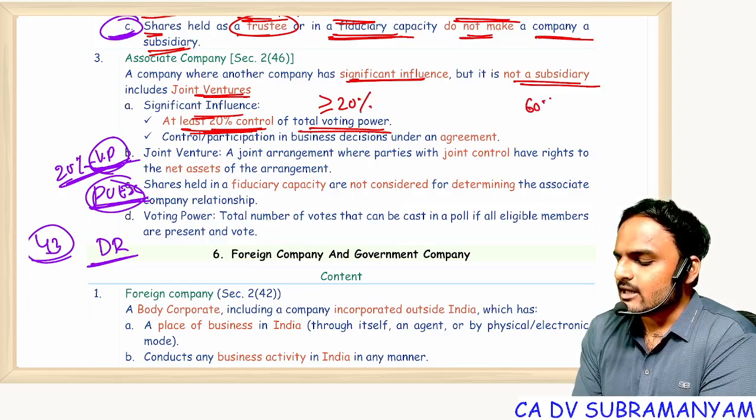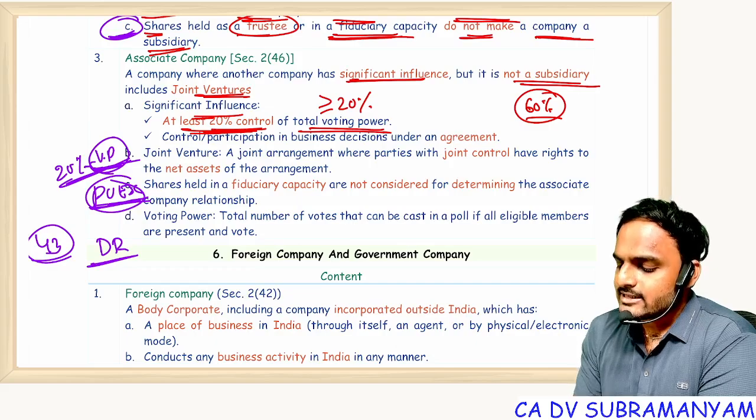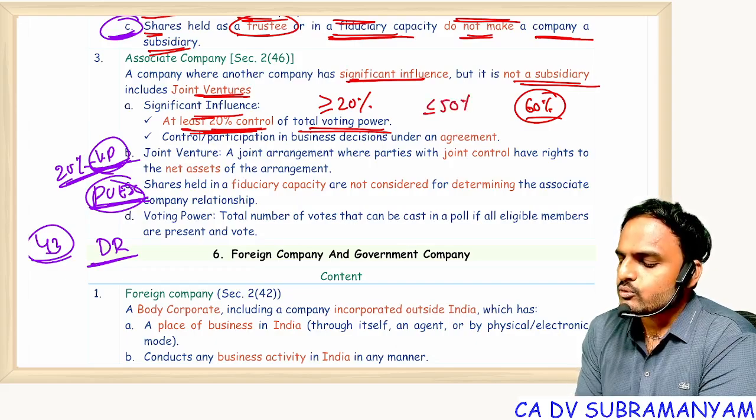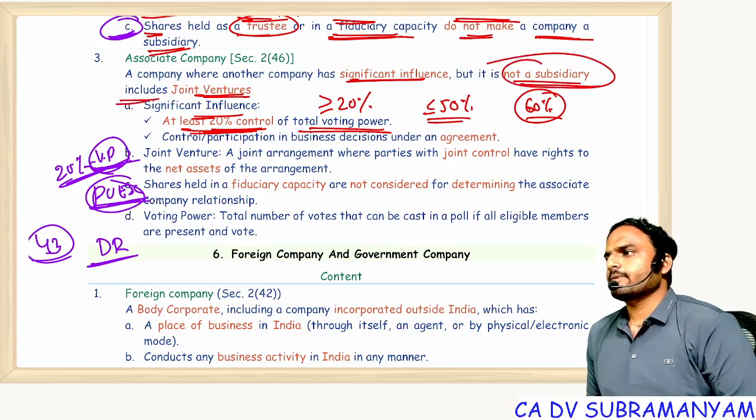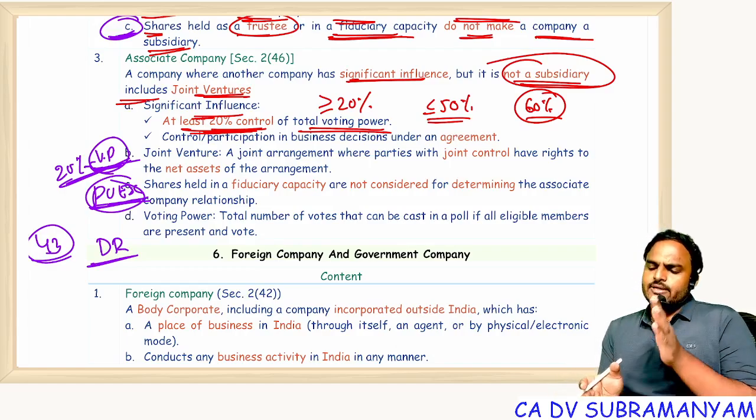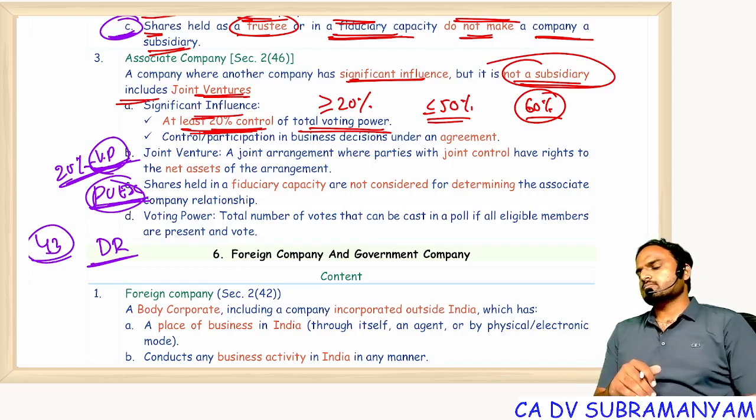Suppose it is 60, then will it also become an associate? No. Subsidiary is different, associate is different. That's why they restricted the definition to up to 50%. How? They wrote clearly, not a subsidiary. That means any control that is between 20 and 50 is an associate company. Everyone?